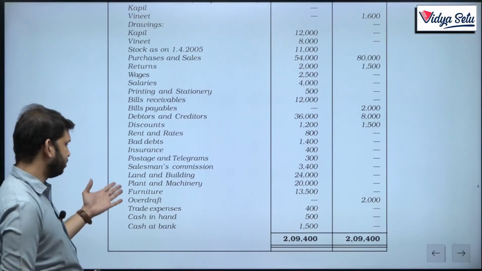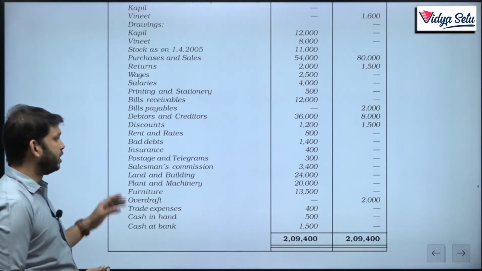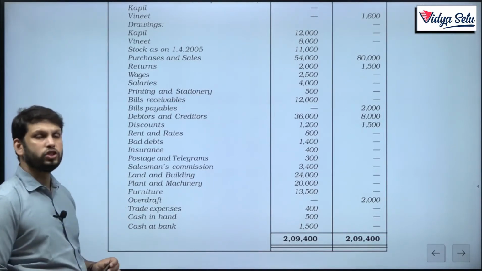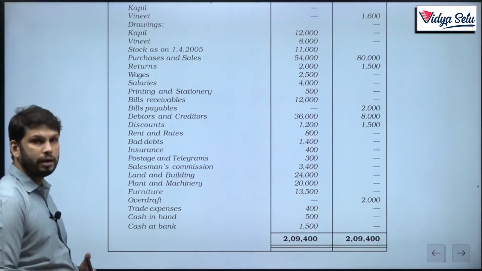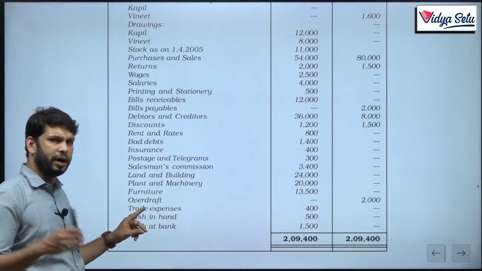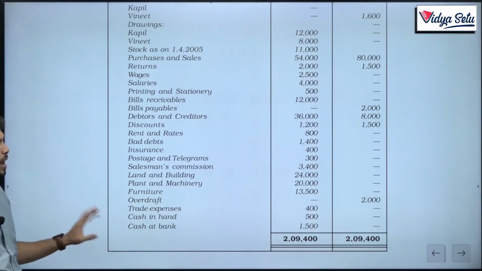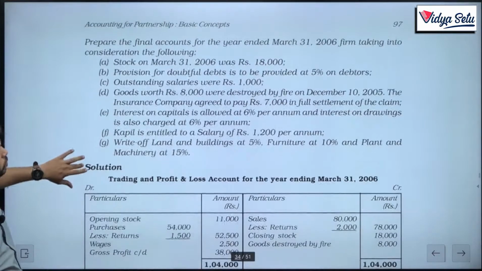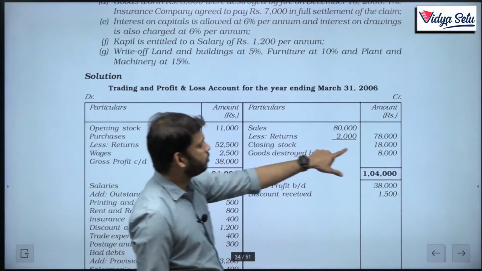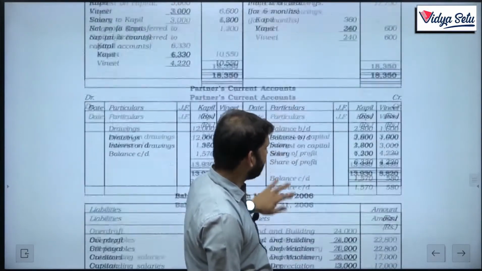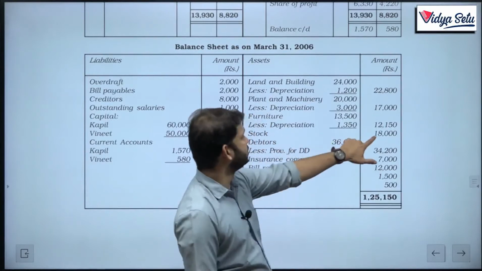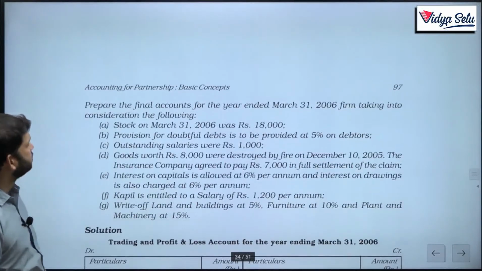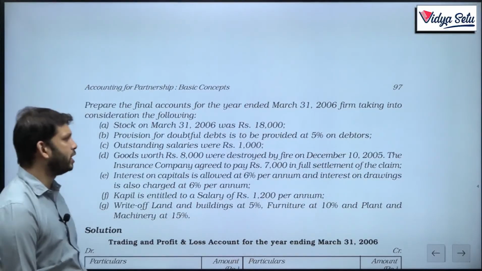Land and building asset, plant and machinery asset, furniture asset, but they also have depreciation. Do remember, overdraft is a balance sheet liability, trade expenses P&L debit, not trading debit. I am sure you know all this. Cash in hand and cash at bank are both asset side. Now let's see, stock 18,000 appears in two places: trading account credit side, and assets in our balance sheet. Where is stock? Stock is here, 18,000. Okay, first adjustment is done, two effects are done. The next thing is provision for doubtful debt to be provided at 5% on debtors.